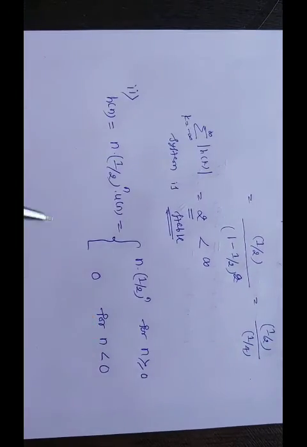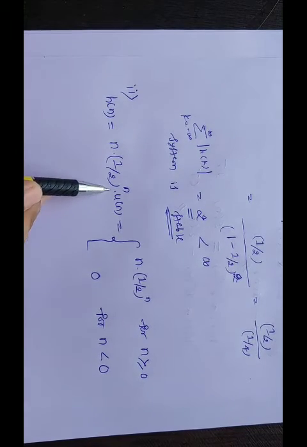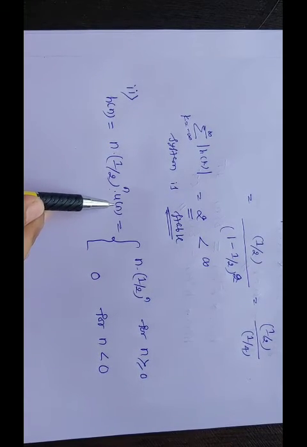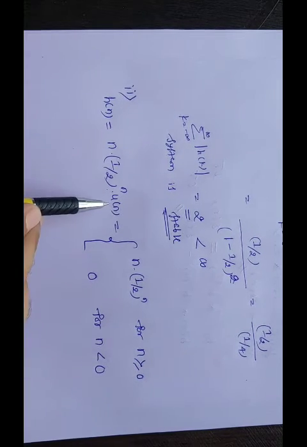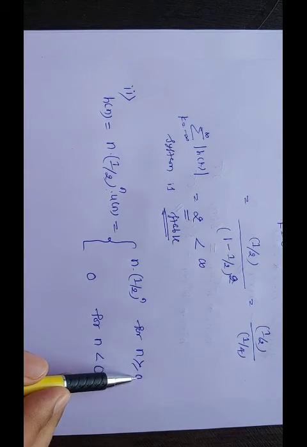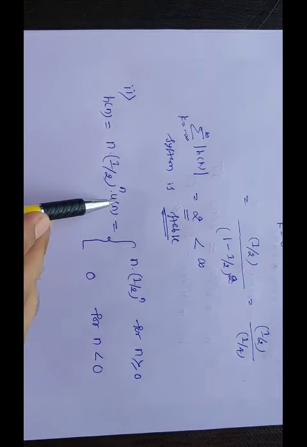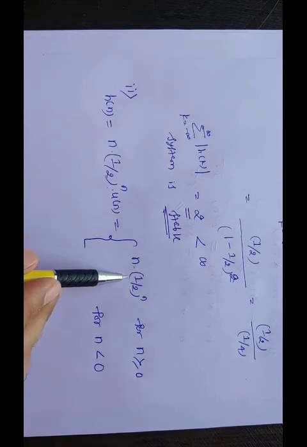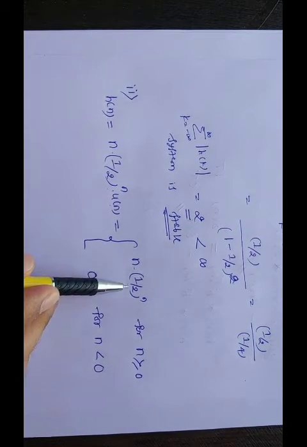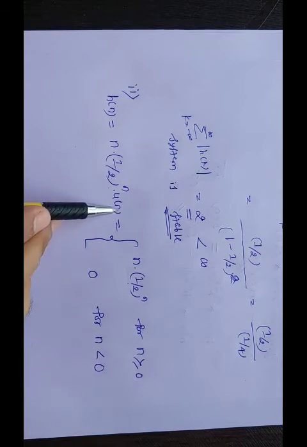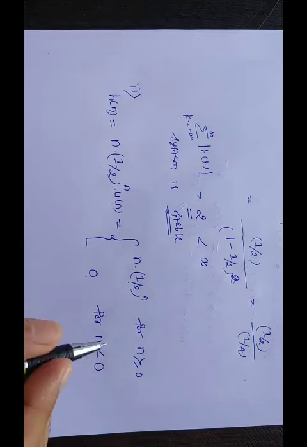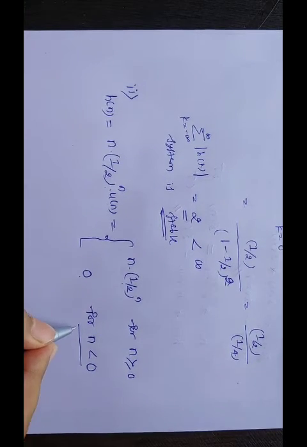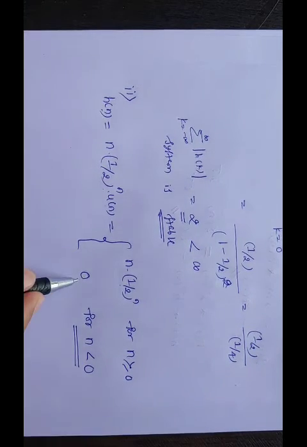This is nothing but the given h of n, which I have written. Look at here, the unit step function u of n is multiplied with this, so it exists only for n greater than or equal to 0. At that time its value is 1, and 1 into this gives the value I have written. For n less than 0, the unit step function value is 0, and 0 into this is 0. So for n less than 0, h of n equal to 0.